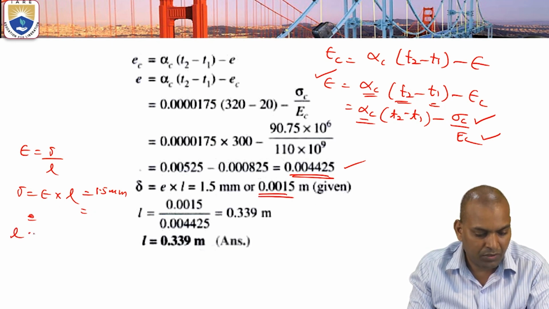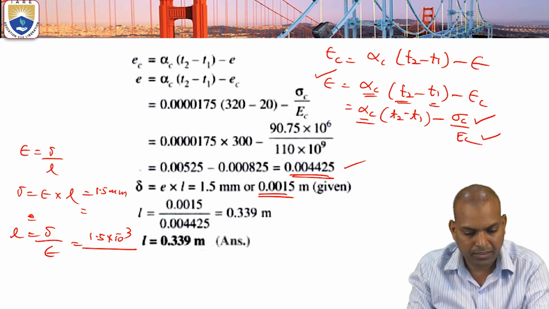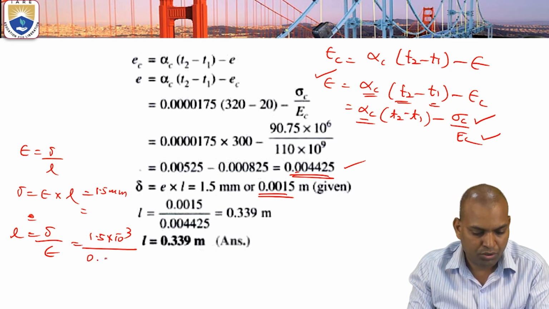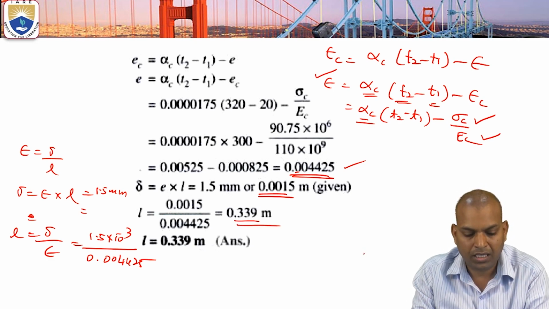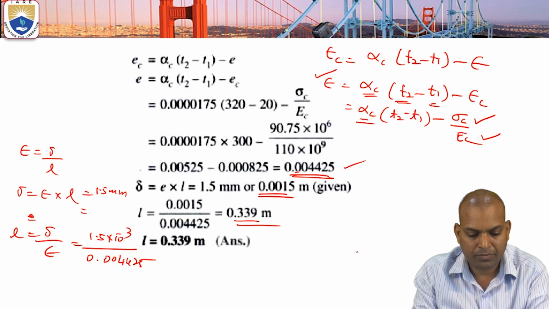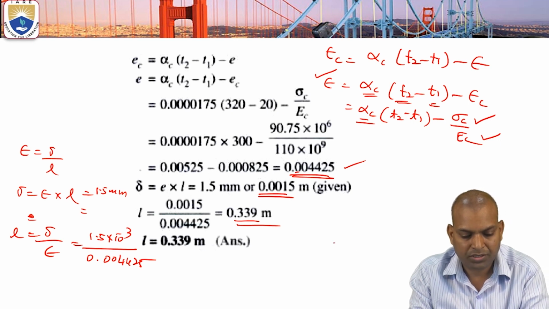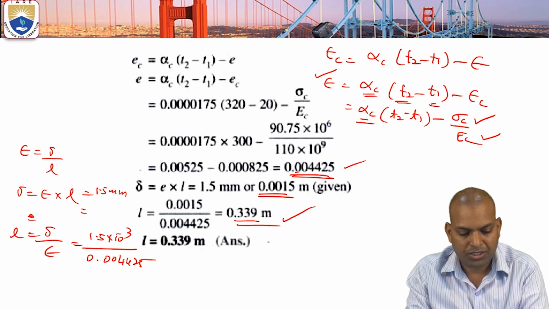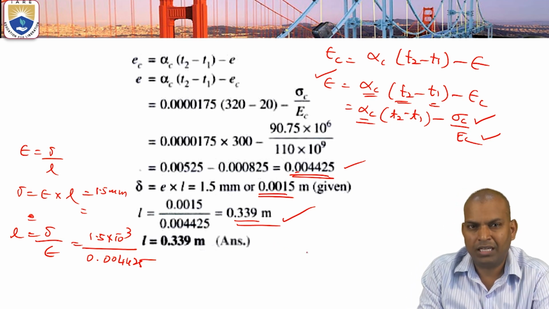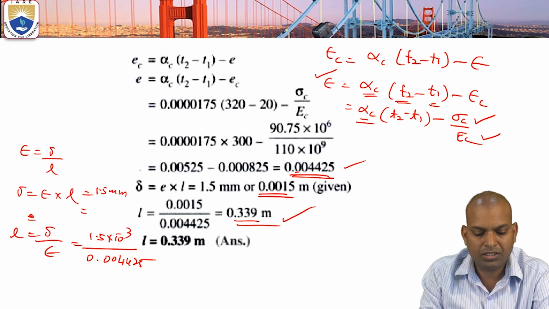From this, L equal to delta by epsilon. The delta is 1.5 into 10 power minus 3 by epsilon, 0.004425. Then the value comes, it is 0.339 meters. We got L, the original length of the bar, as 0.339 meters.